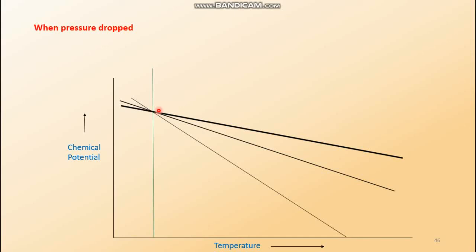You know, for water, what is the value? For water, the corresponding pressure is very low, 4.58 millimeter Hg, and the temperature is also very low, 0.0075 degrees Celsius. This is the triple point where all three phases exist at equilibrium with each other. A very interesting point, this point.